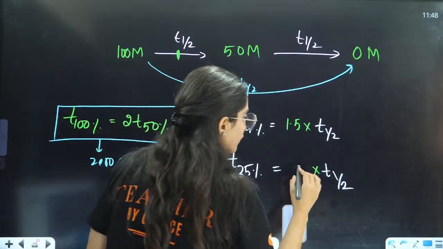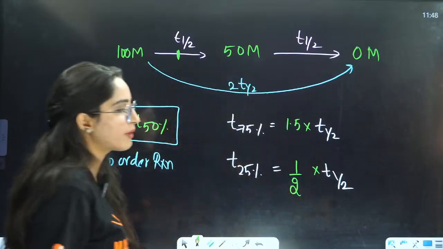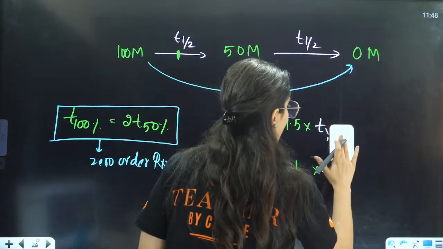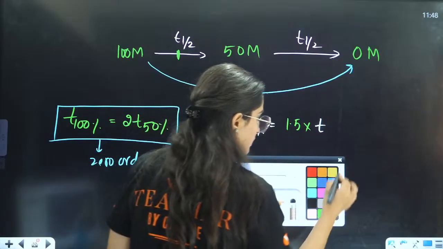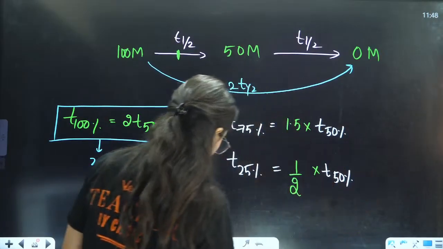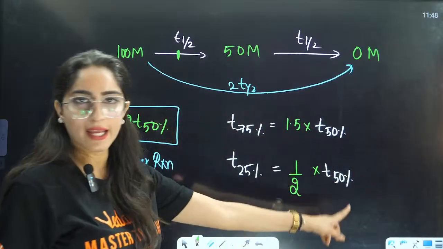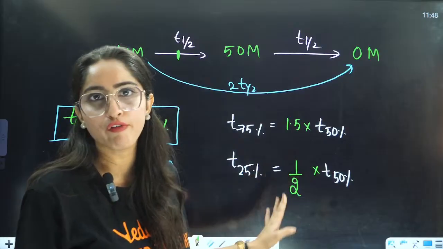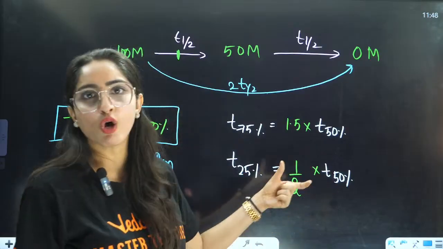That is why here we have written 0.5, that is 1 by 2. So in case of zero order reaction, T25, because 25 is half of 50, that is why their time is also half.